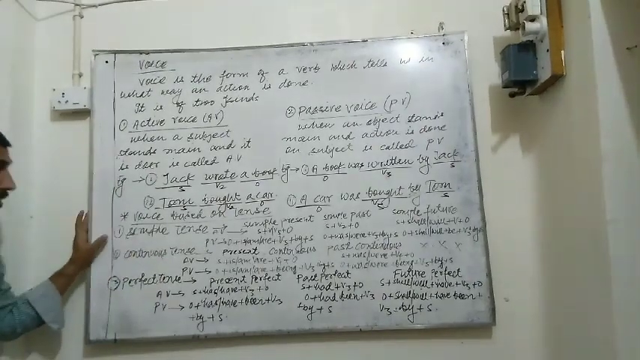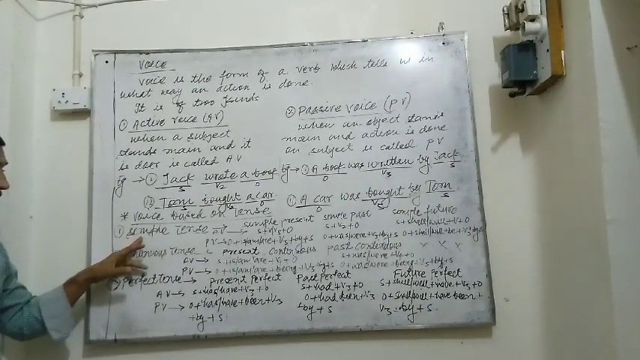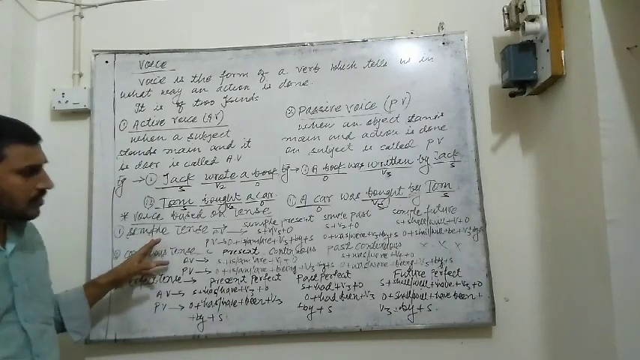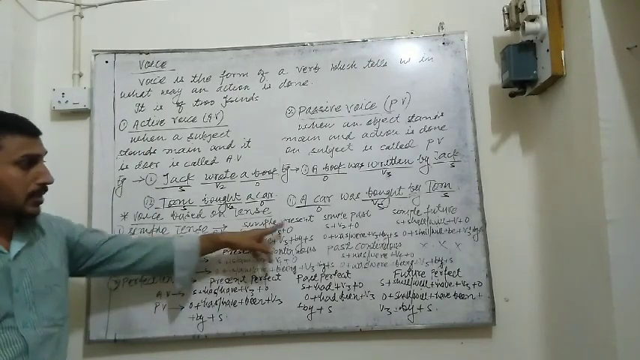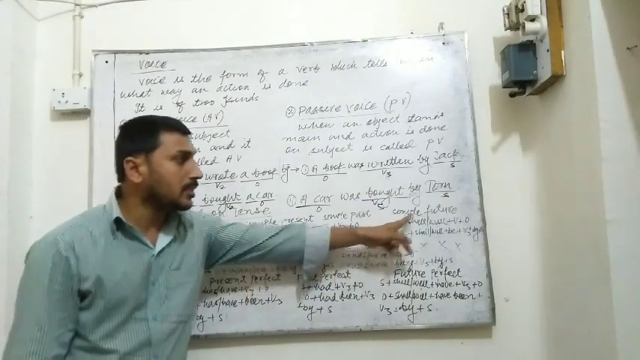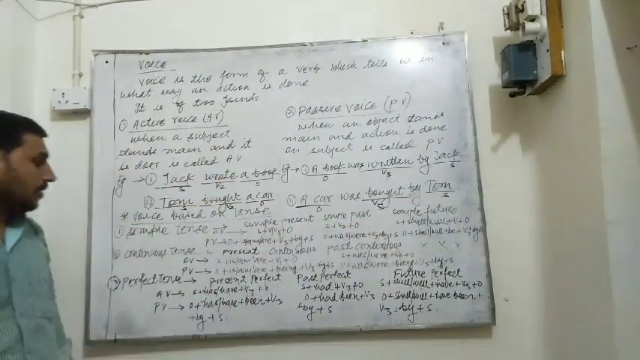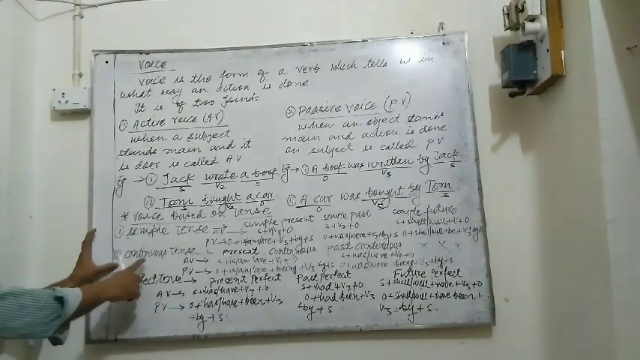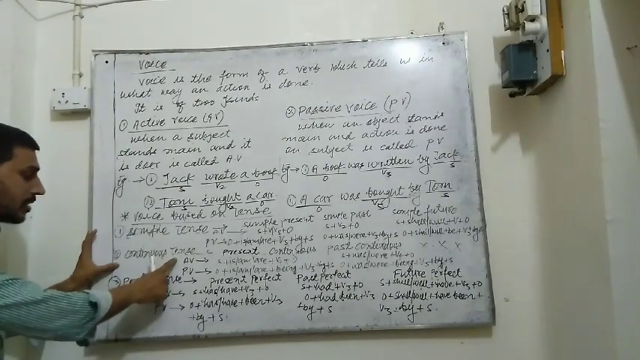First, see the simple tense. Simple tense is of three kinds. The first is simple present, the next simple past, and the third one is simple future. Okay, the next kind of tense is continuous tense.